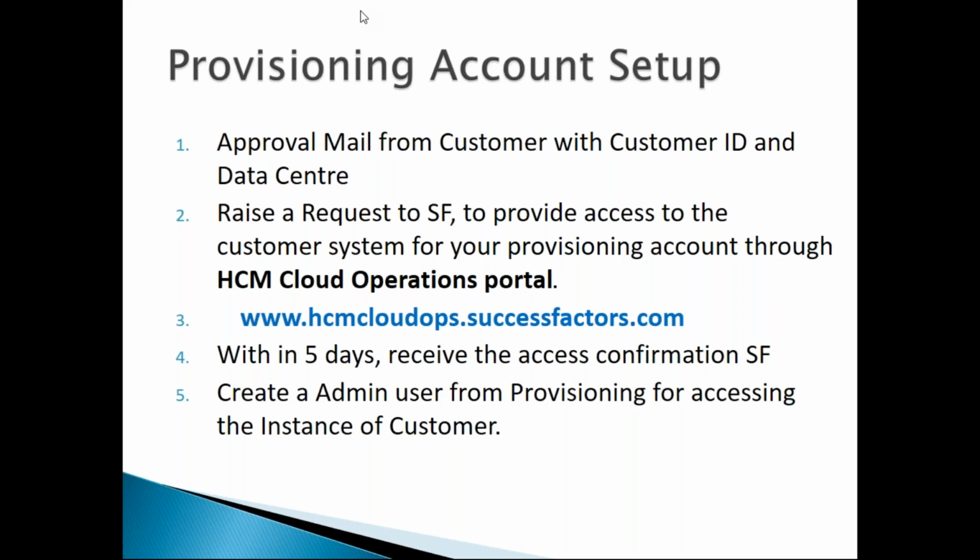So once we collect this from the customer side team, we can raise a request to official SAP on a website called the HCM Cloud Operations Portal, and this is the URL of it: hcmcloudops.successfactors.com. Once you go into this site, you will have one form to fill, where you have to upload the approval mail you got from your customer side manager as an attachment and fill the form with a lot of details. If you submit it, within a maximum of 5 business days you will be granted customer system access.